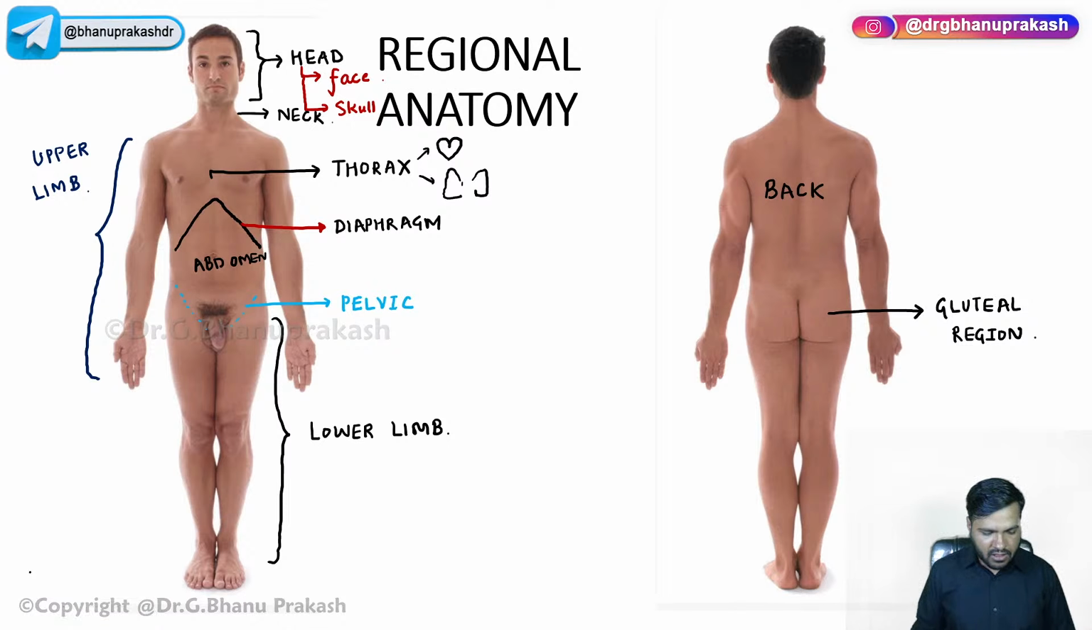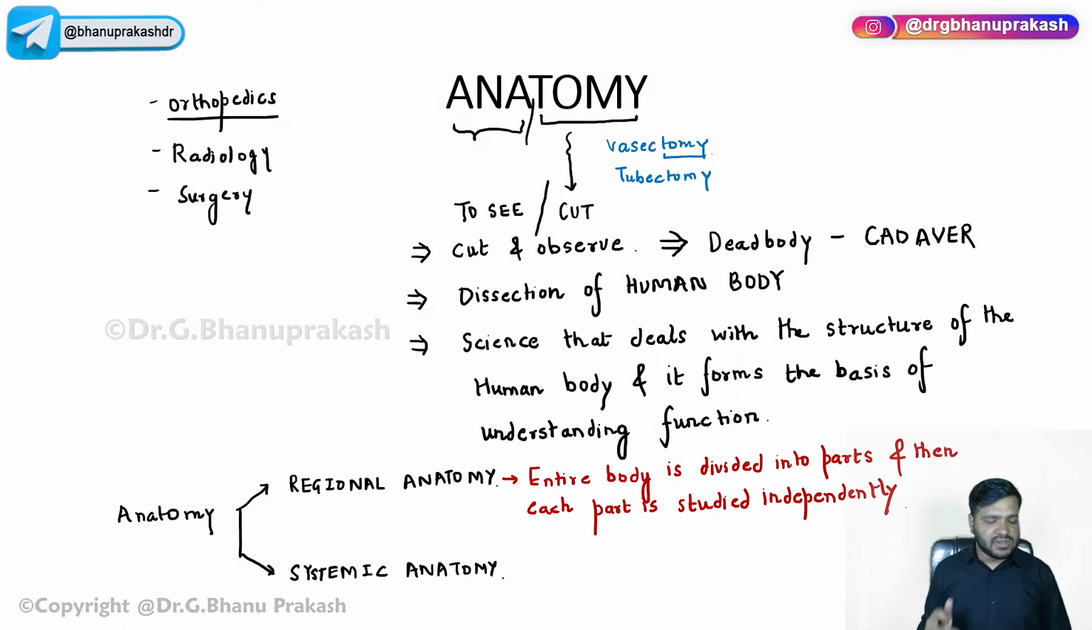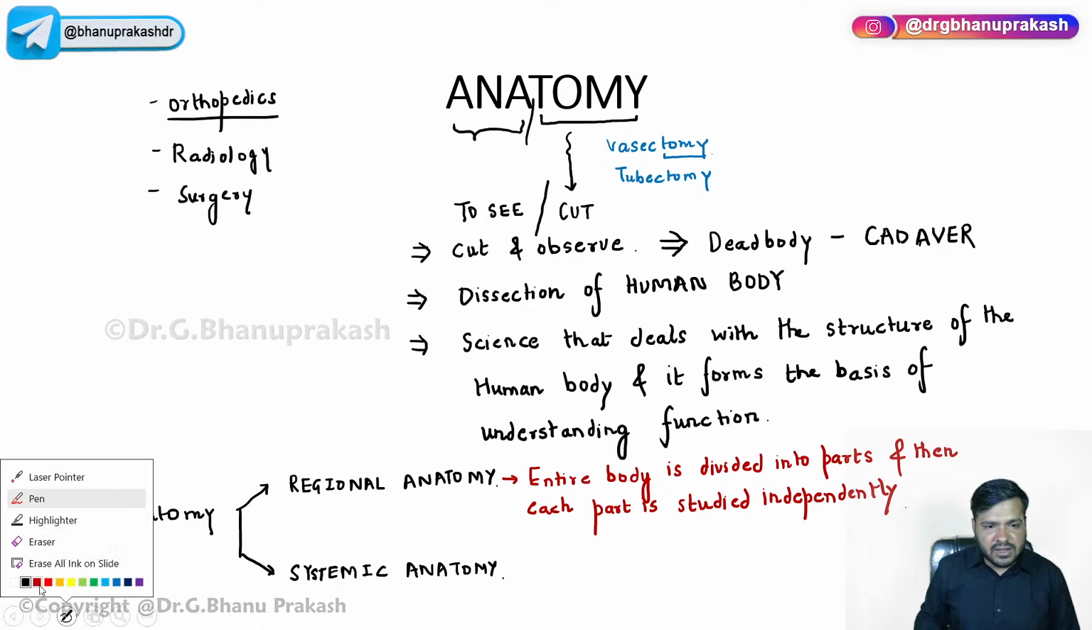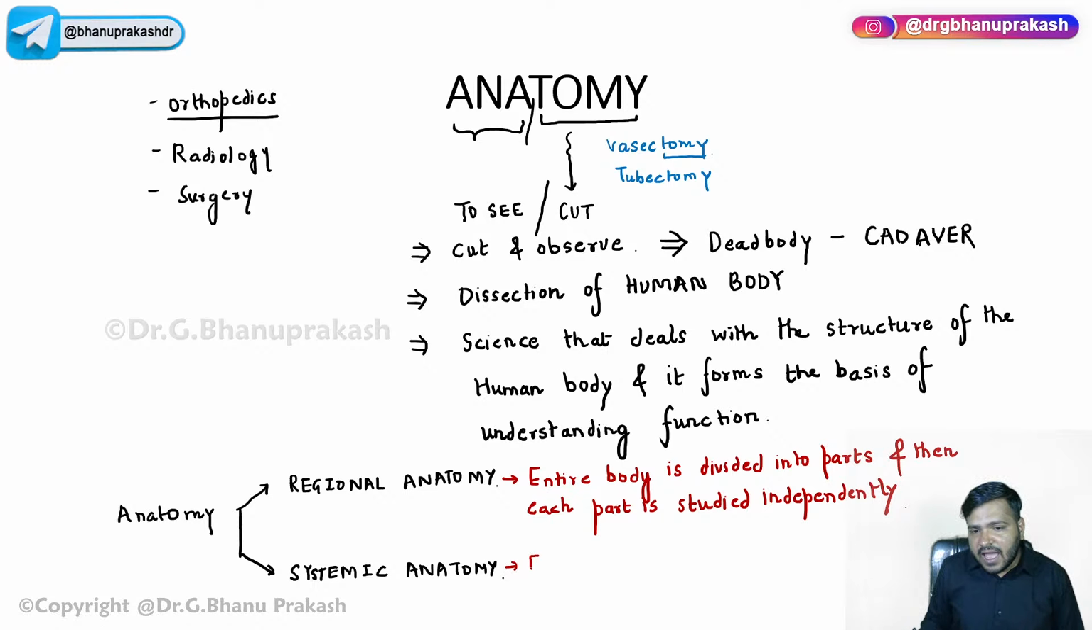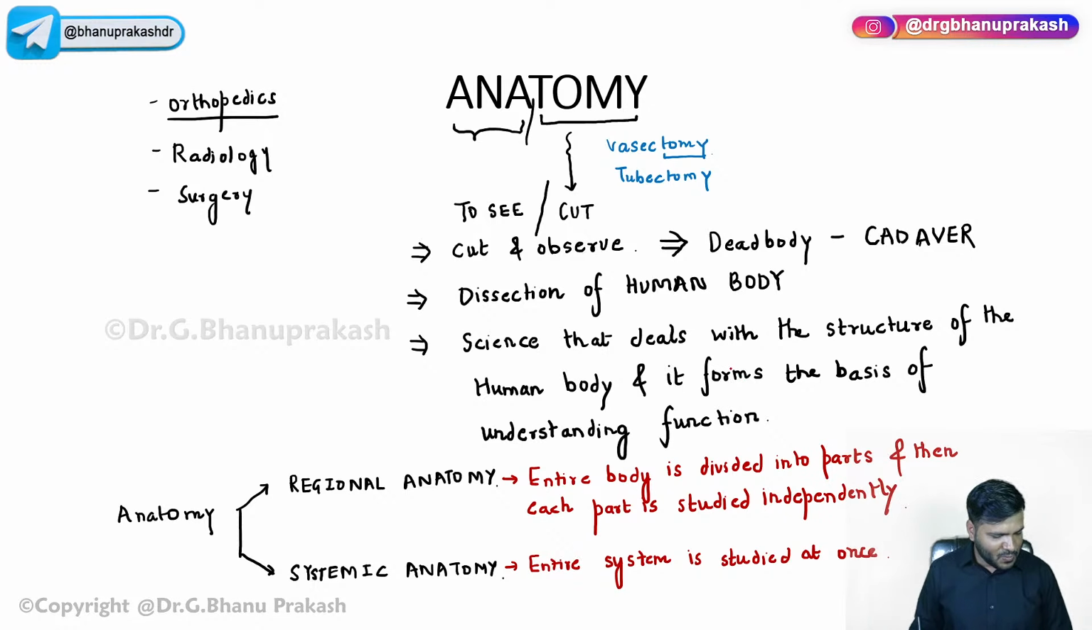So that was about regional anatomy. The body is divided into different parts: upper limb, lower limb, thorax, abdomen, pelvis, neck, head, and we are studying these different parts separately. Whereas when we come to systemic anatomy, guys, you have to remember the entire system. The entire system is studied at once.